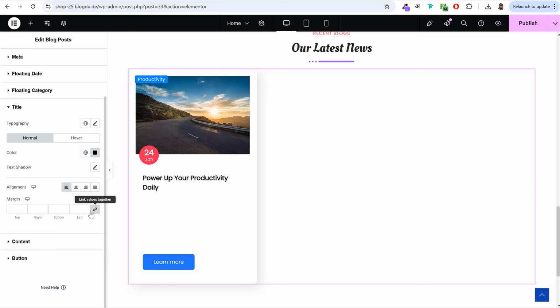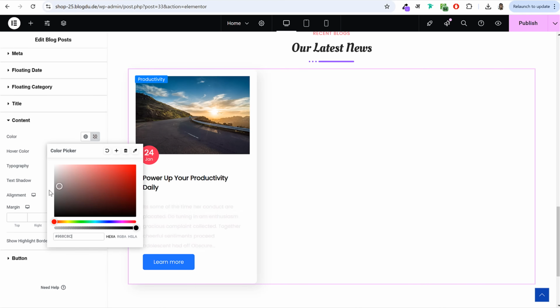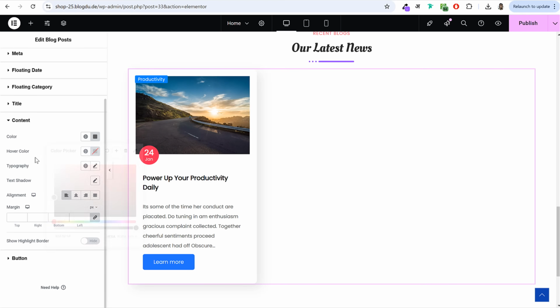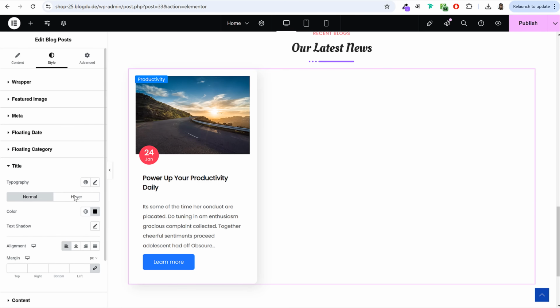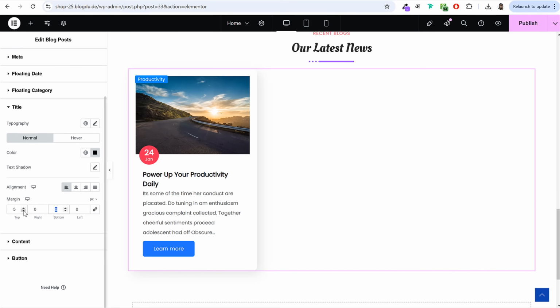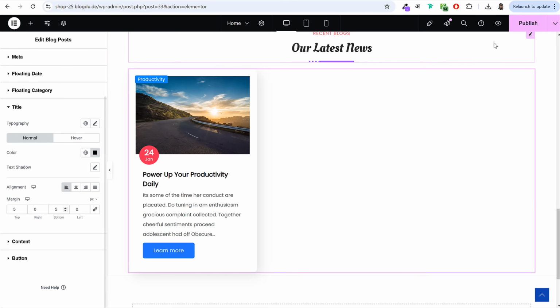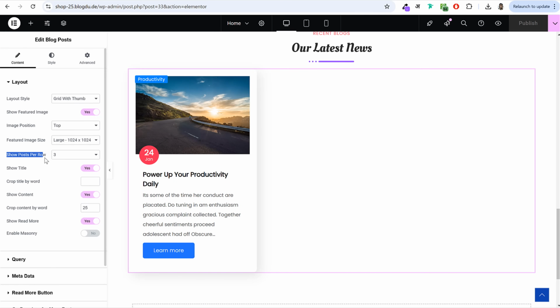In fact, before that, let me add content so that you can see the difference. This color will also be white color or gray color, whatever color you want. Now there is so much space over here at top of this title, also at the bottom. So I'll go back to title and I'll remove the margin. I'll just add 5 pixels both at top and bottom, right? Now click on publish and make sure under layout you have selected show post per page 3.